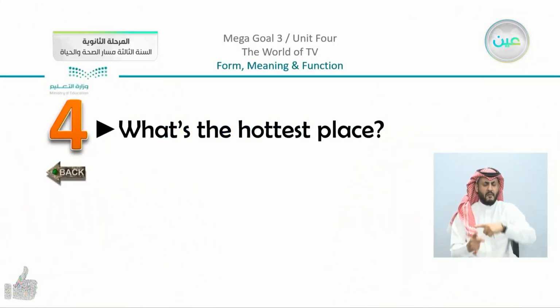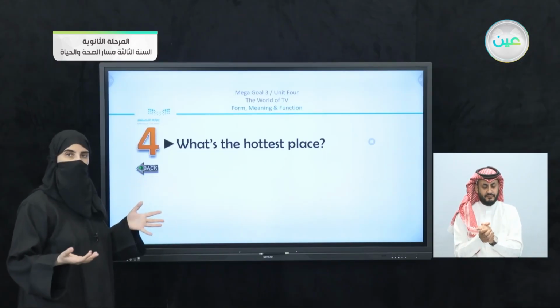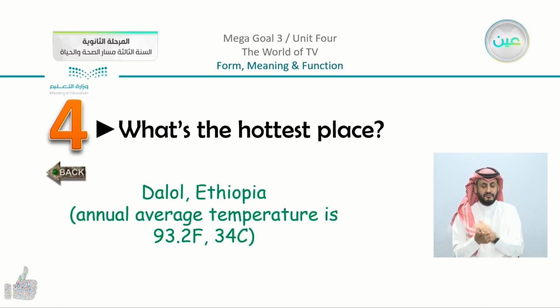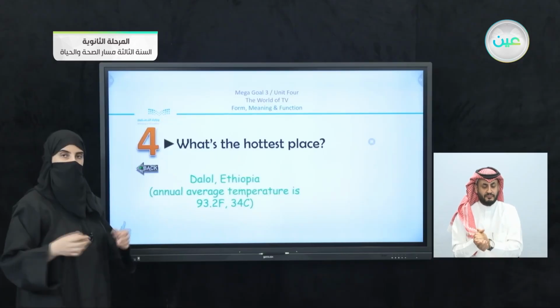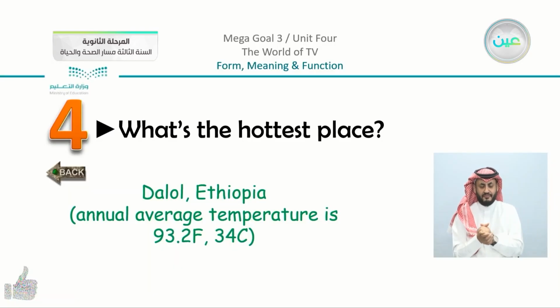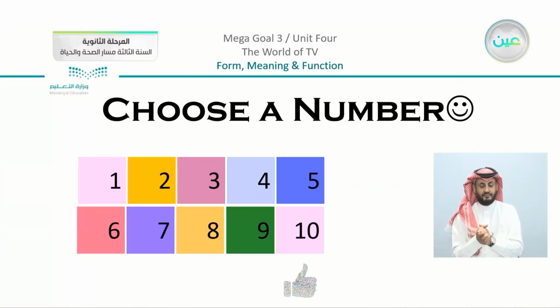What's the hottest place? Now here you can see that the question is also in a superlative form. What's the hottest place? So can you guess? We have here, we are going to write our comparative form or the superlative form in the sentence, the structure. We have here Dalul, Ethiopia, annual average temperature is 93.2 degrees or 34. Yes.